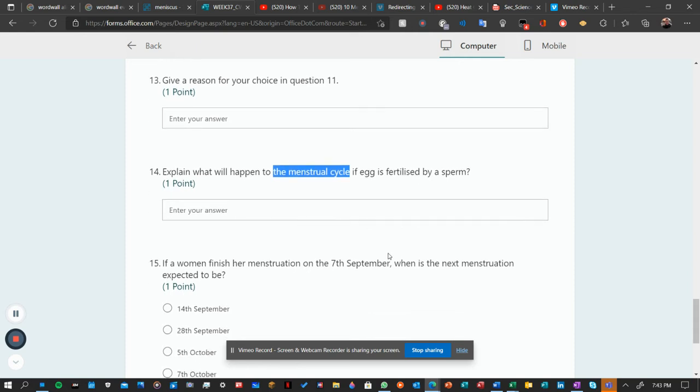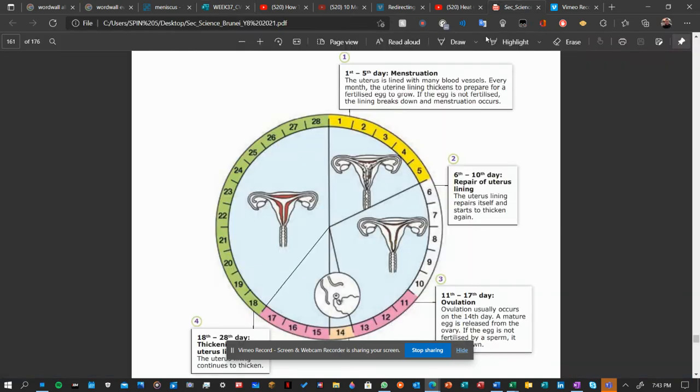Okay, this one is the calculation. I will explain later. First of all, the menstrual cycle is this whole thing, 28 days, from day 1 until day 28. The reason why girls or women have a menstrual cycle is to prepare them for pregnancy.